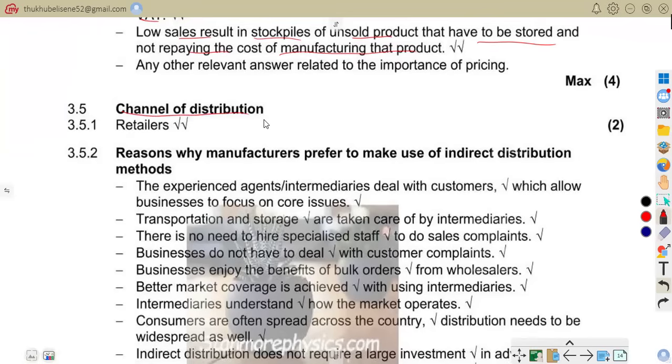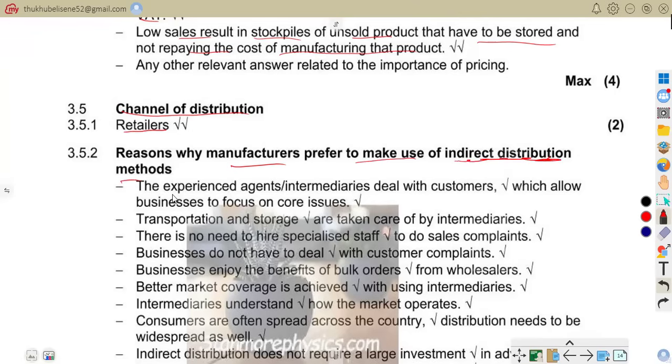For 3.5.1, we're talking about retailers. Retailers, we know very well, sell directly to consumers. We're not talking about supermarkets, you can talk of clothing stores.